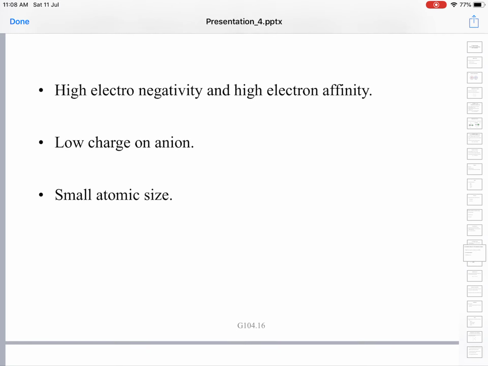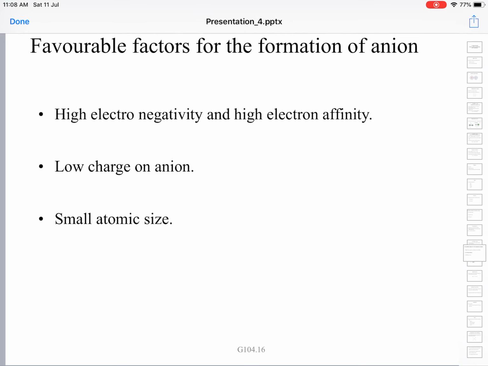Next, favorable factors for the formation of anion: high electronegativity and high electron affinity. An anion forming element must have high electronegativity and high electron affinity. High electronegativity means it attracts the electron tightly towards itself, and high electron affinity means the anion formed will be more stable. The higher the electron affinity, the more energy is lost, and the higher will be the stability of the corresponding anion formed.